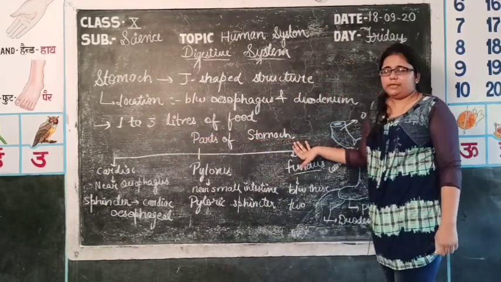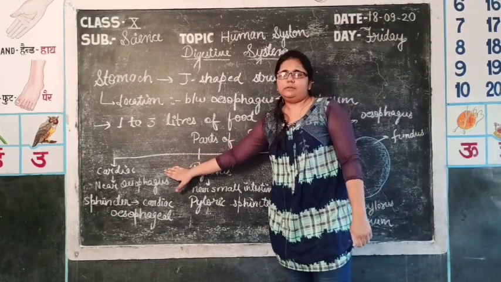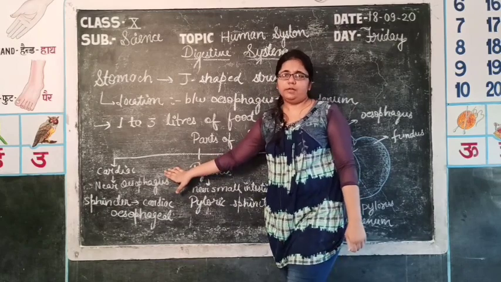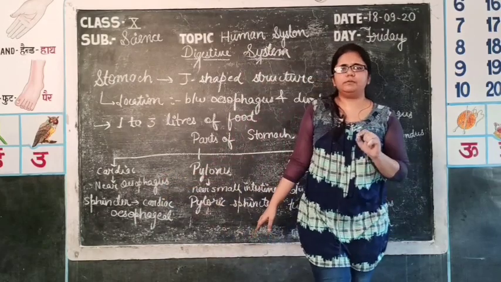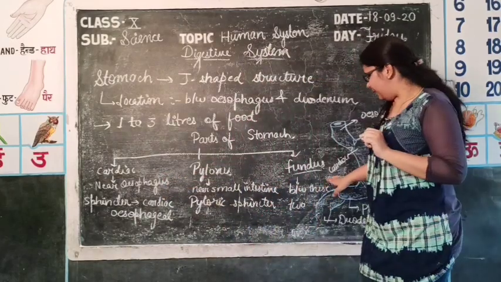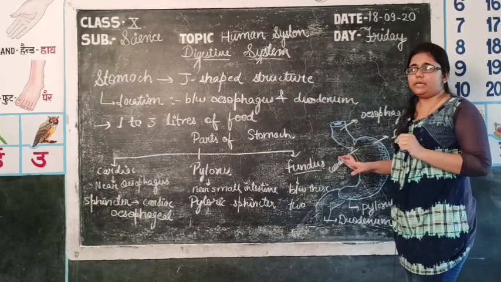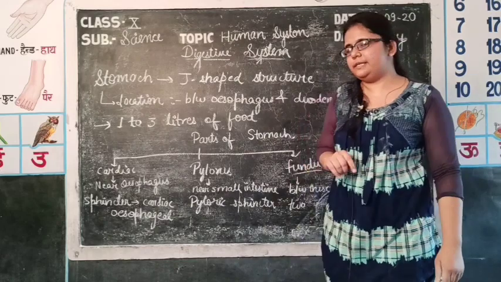In the stomach there are a total of 3 parts. First of all, the cardiac part. The cardiac part is located near the esophagus, in which there is one sphincter. Now the question arises, what is a sphincter? A sphincter is a small muscular flap-like structure which prevents the backflow of food, because sphincters allow only one direction movement of any substance.